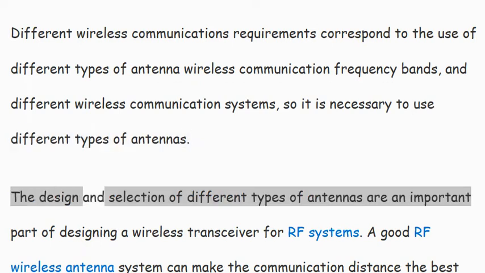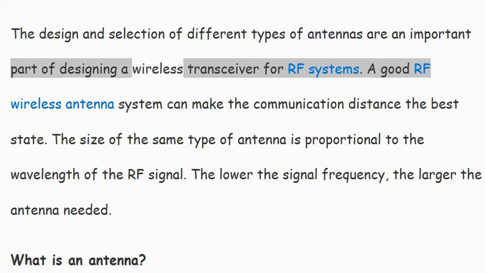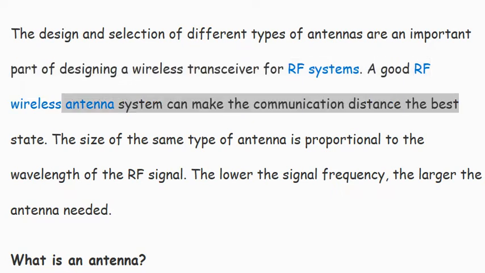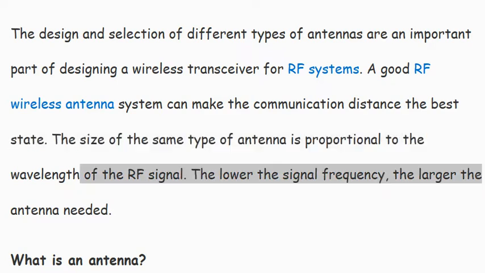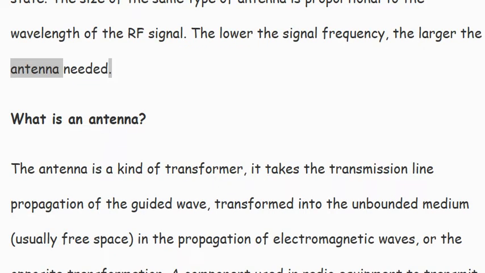The design and selection of different types of antennas are an important part of designing a wireless transceiver for RF systems. A good RF wireless antenna system can make the communication distance the best state. The size of the same type of antenna is proportional to the wavelength of the RF signal. The lower the signal frequency, the larger the antenna needed.